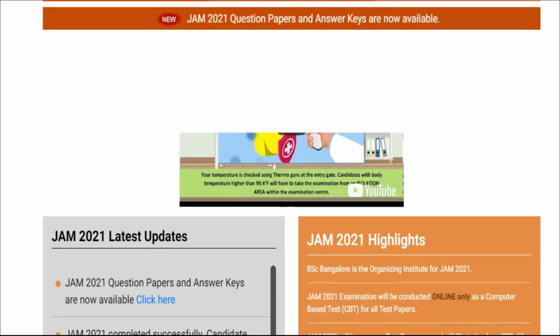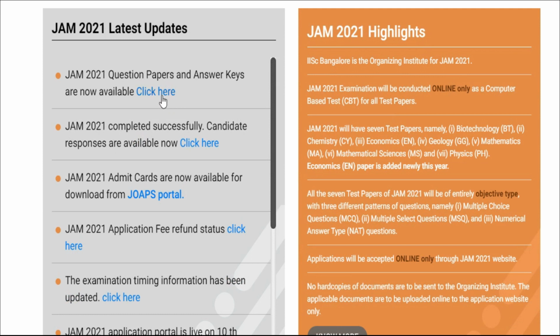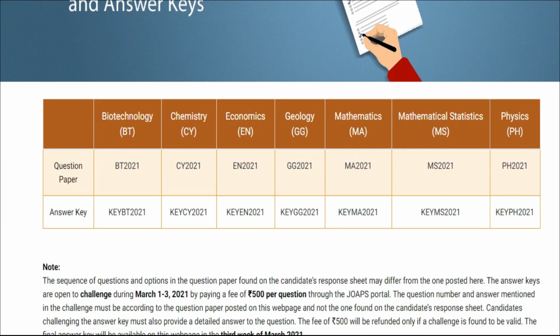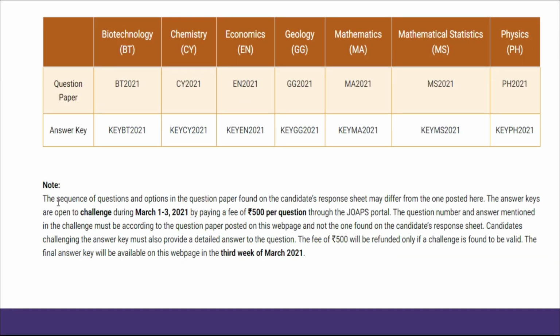This is the official website. You have to click here. To download the answer key and the official question paper for mathematics, you have to click here for the question paper and here for the answer key. Now read this note carefully.